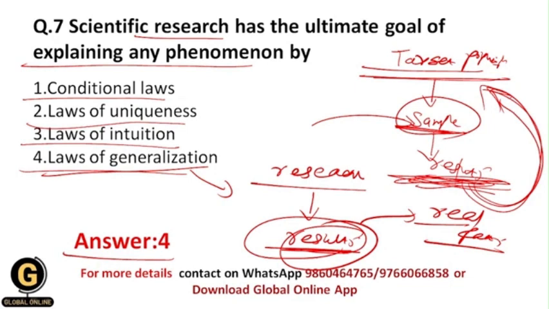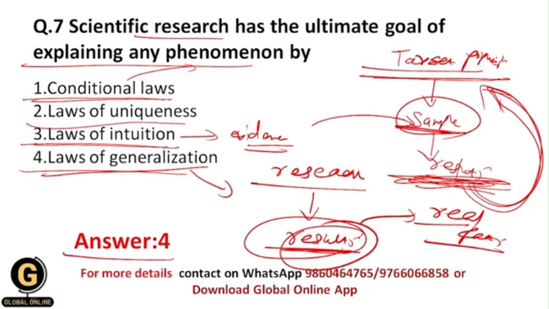So basically, what are the conditional laws? Conditional laws are nothing but the laws which fulfill the proper conditions. For example, some research studies require some kind of conditions. So when we fulfill those conditions, then only our results will be valid. Okay, if the conditions are not there, then obviously the results will be invalid. So these are the conditional laws. Then laws of intuition means that we apply our intuitions to the result section of our research study. So here we don't use evidence, or we don't rely on the evidence.